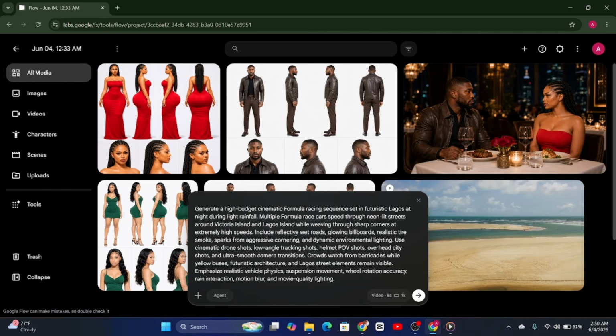Copy this prompt, head over to the prompt bar here in Flow. Adjust the settings to how many seconds or how many video generations that you want and hit enter. Same goes for Seedance 2.0, and we let this run for a couple of minutes. After a couple of minutes, our video is ready. So I'm going to show you guys what both tools generated.